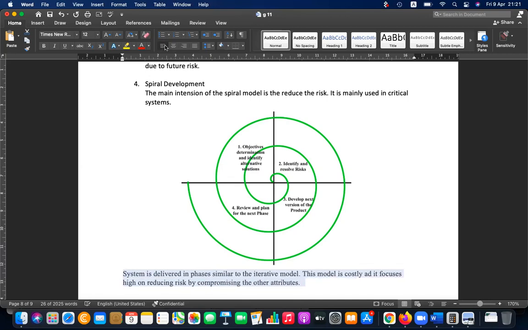For example, let's say a high risk solution is there for 50,000. But there's another solution which has a low risk, and maybe the cost is 5 million. It will go for the 5 million one because it won't compromise on reducing the risk. For example, impact sensors in the vehicle.